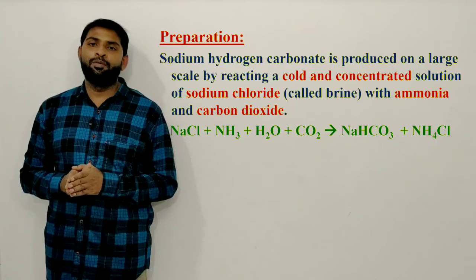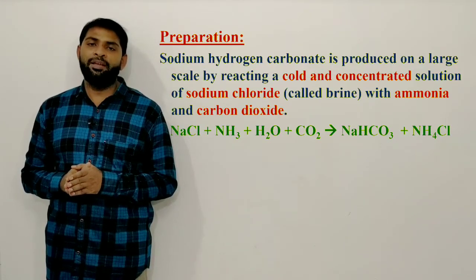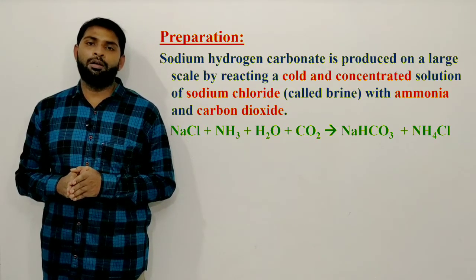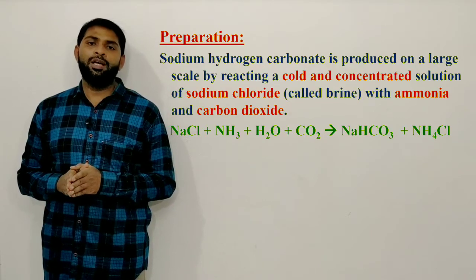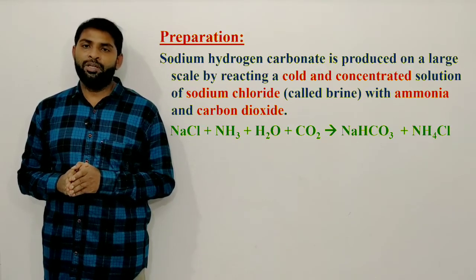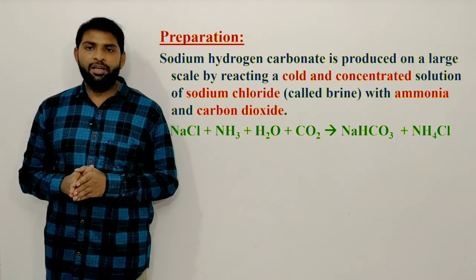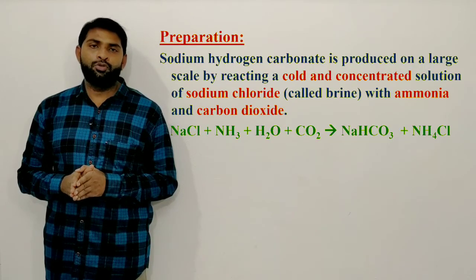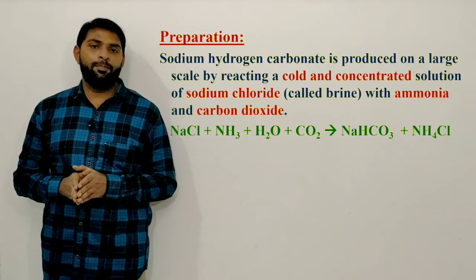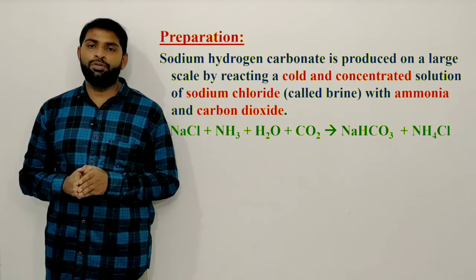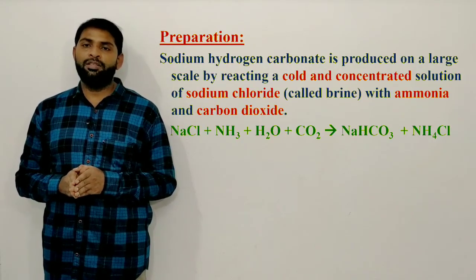Coming to the preparation, sodium hydrogen carbonate is produced on a large scale by reacting a cold and concentrated solution of sodium chloride, called brine solution, with ammonia and carbon dioxide. And coming to the equation, NaCl plus NH3 plus H2O plus CO2 gives NaHCO3 plus NH4Cl.